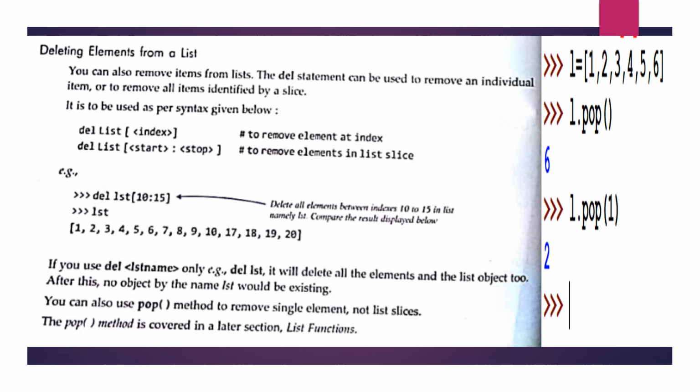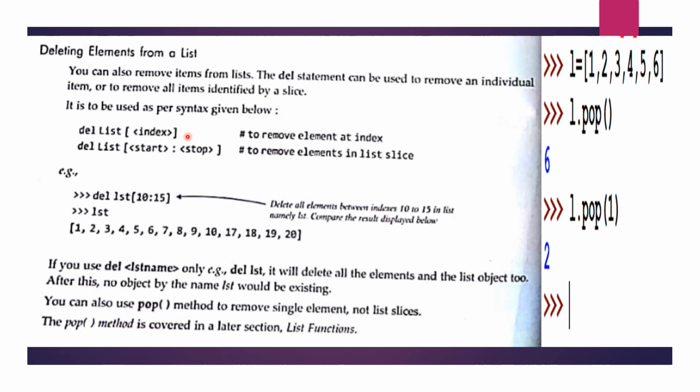And if you remove elements in a list slice, then you will use del list, start value and stop value.